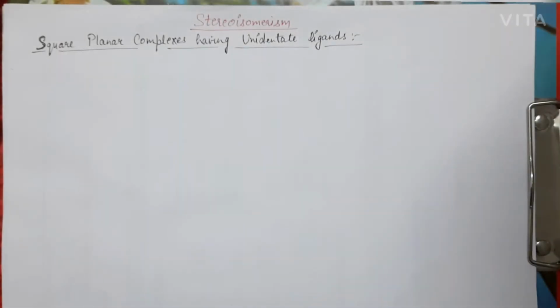So in coordination chemistry, we are on the topic of stereoisomerism, and today we are going to discuss the square planar complexes having unidentate ligands. So what are the types of stereoisomerism which we can observe in these types of complexes?